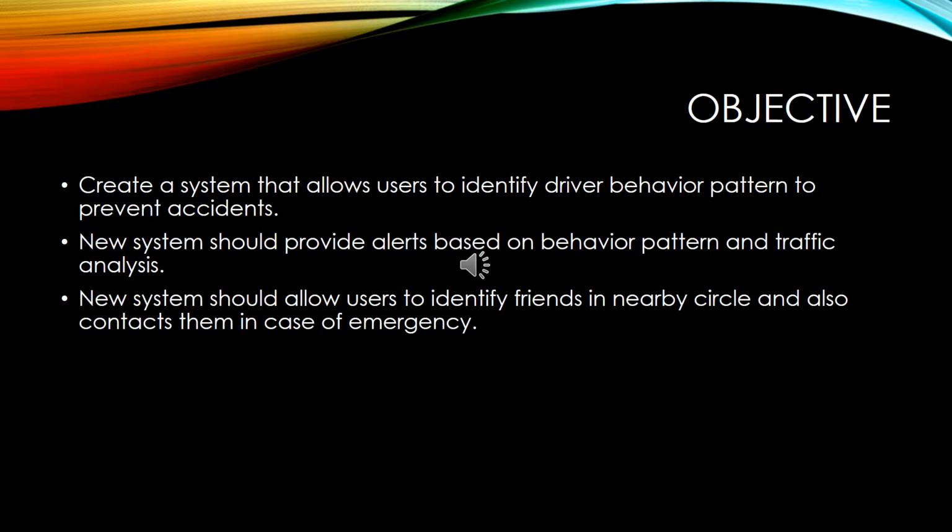To overcome the problems, we came up with three functionalities that we can have in our application. We want to create a system that allows users to identify driver behavior patterns to prevent accidents. We wish that our system can provide alerts based on the behavior pattern and traffic analysis. Our system should allow users to identify their friends in a nearby circle and also to contact them in case of emergency.